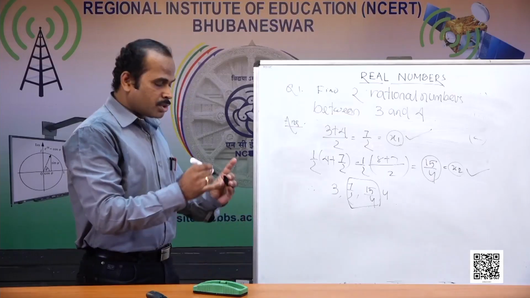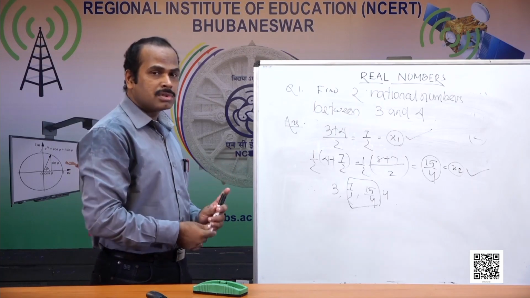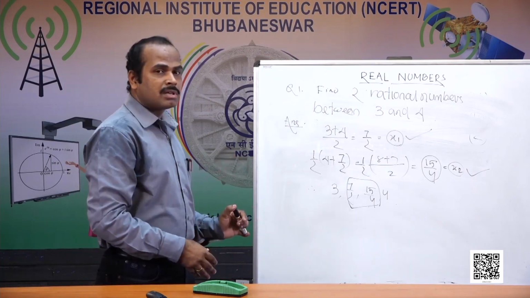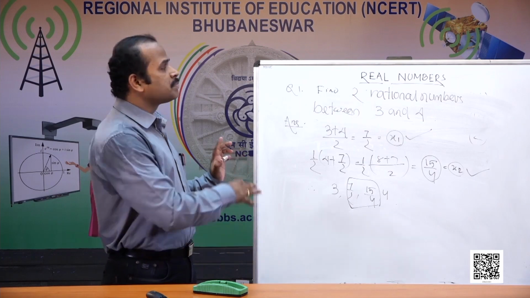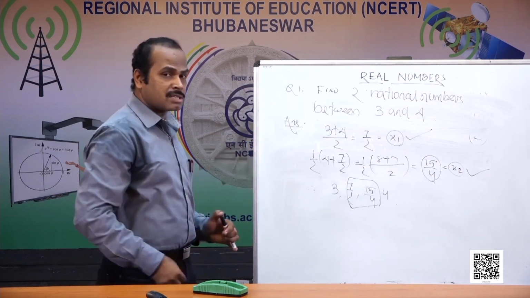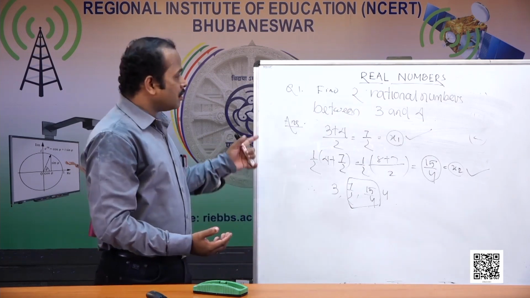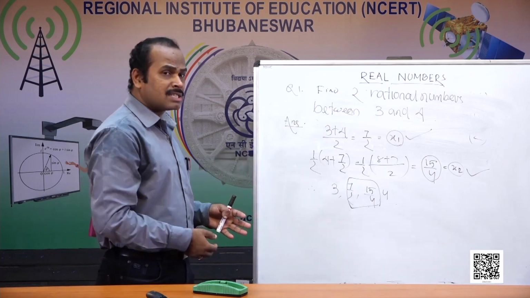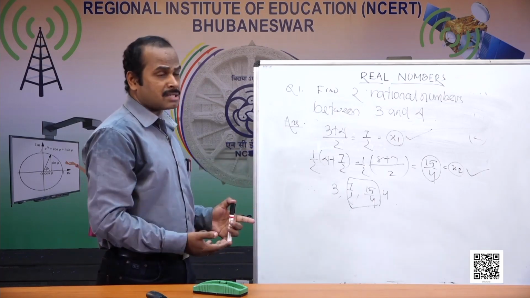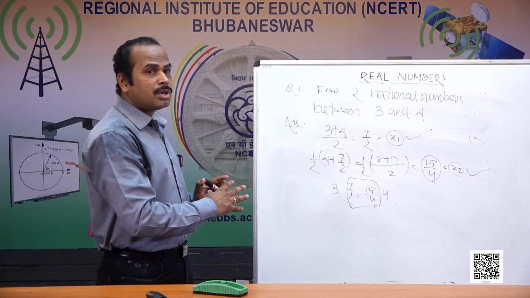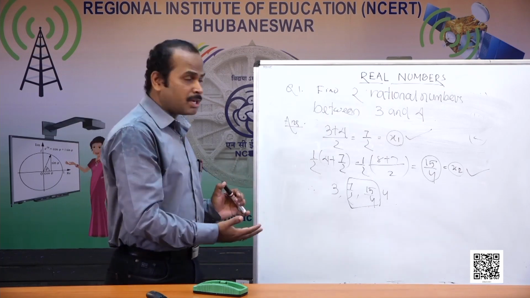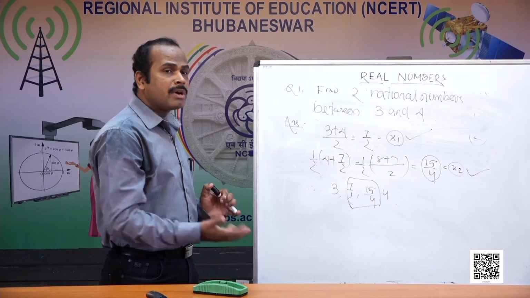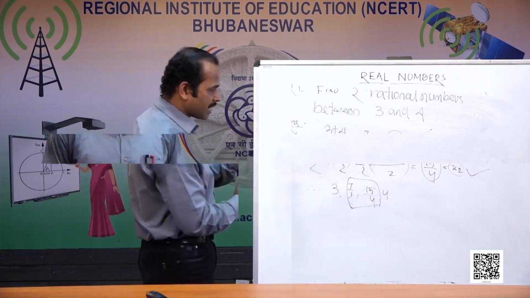Okay, so some questions I will give to you, so you will practice today. Based on this, inserting rational numbers between rational numbers, we can find two rational numbers, three rational numbers, infinitely many rational numbers. But if it is given to put 50 rational numbers between two given rational numbers, how will it be found? Let us go for that.